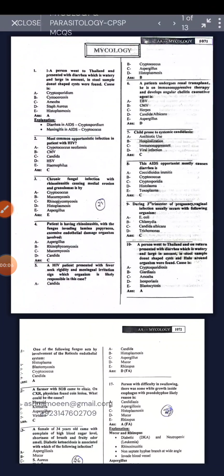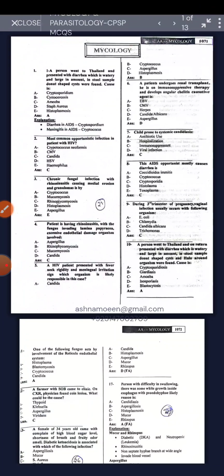A person went to Thailand and presented with diarrhea, which is watery and large in amount. The stool sample shows a donut shape. What is found is Cryptosporidium. The most common opportunistic infection in a patient with HIV is Candida.